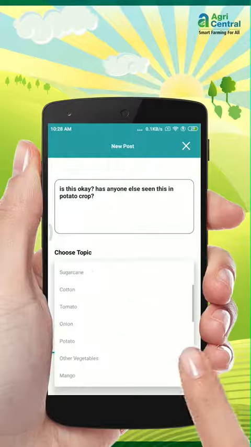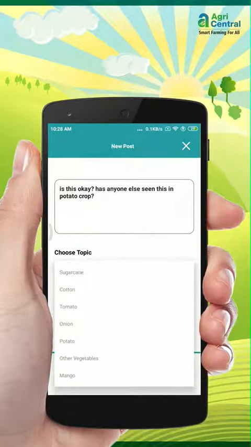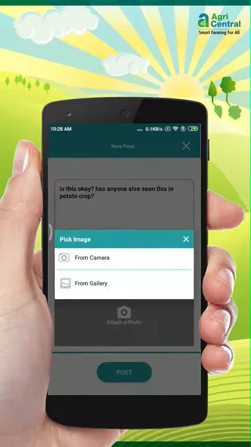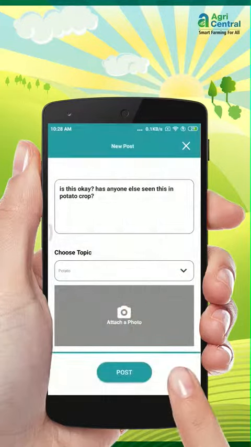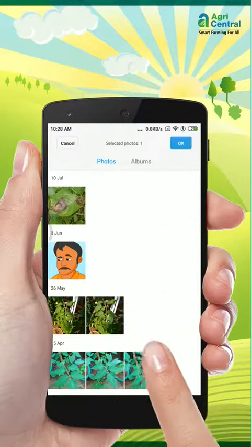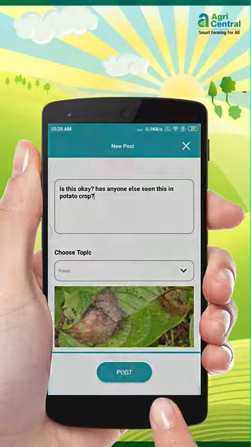Now choose the topic. You can either select general discussion, or if it is about a specific crop, select that. I am selecting potato. I will also add a photo to this message. I'll click on attach a photo and click a picture of the problem using my camera, or select a picture from my gallery. The gallery option is useful if there is no internet near your farm. You can take a photo and upload it later when you get internet. Now I will click on post.